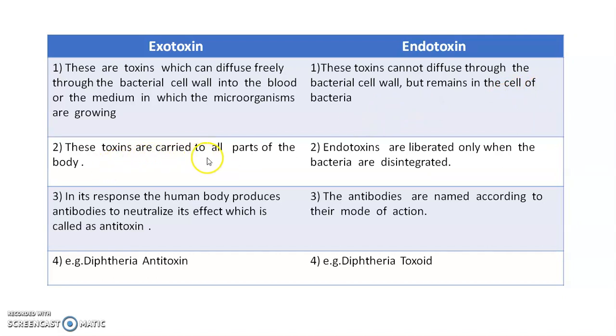Exotoxins are carried to all parts of the body. Endotoxins are liberated only when the bacteria are disintegrated. In response to exotoxins, the human body produces antibodies to neutralize their effect, which are called antitoxins. The antibodies are named according to their mode of action. Exotoxin example: diphtheria antitoxin. Endotoxin example: diphtheria toxoids.